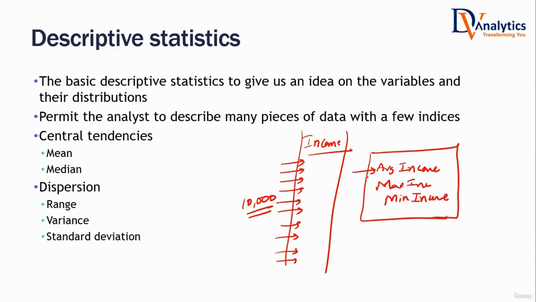Average income is known as a measure of central tendency. Minimum and maximum will give us an idea on the range. They are known as measures of dispersion. These descriptive statistics, we are already using them, but we do not know the actual technical jargons. So let us understand what central tendencies and measures of dispersion are, and how we calculate them when we are working on a data set.